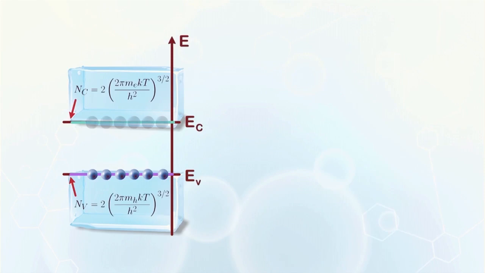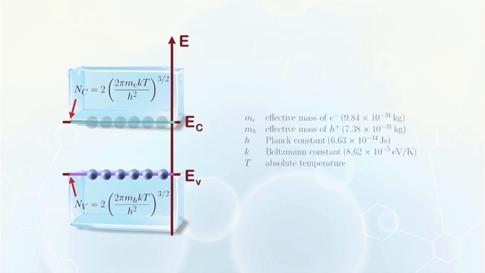Nc and Nv are found to be given by the expression shown here, where Me and Mh are effective masses for electrons in the conduction band and holes in the valence band respectively. The values for silicon are 9.84 times 10 to the power minus 31 kg and 7.38 times 10 to the power minus 31 kg respectively.